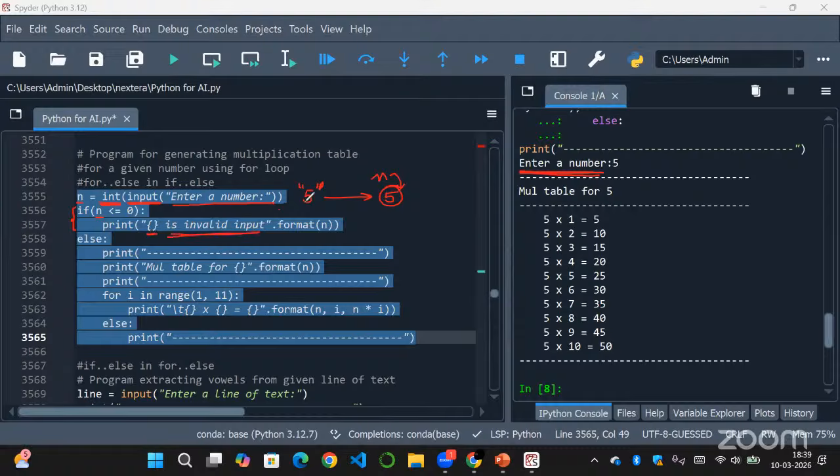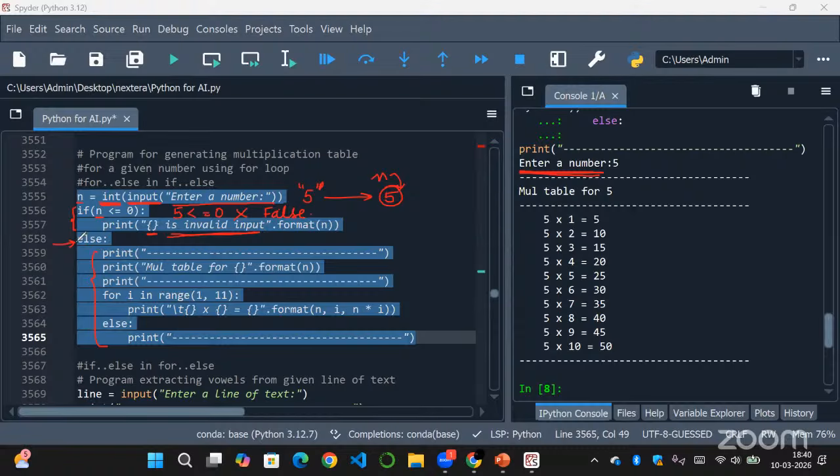So if you have n equal to -1 or 0, let's say, 0 is an invalid input, it will be given. And as n is 5 here, is 5 less than or equal to 0? No, right? So this is false. As the if condition is false, it will go to the else statement and it will print the block of code.